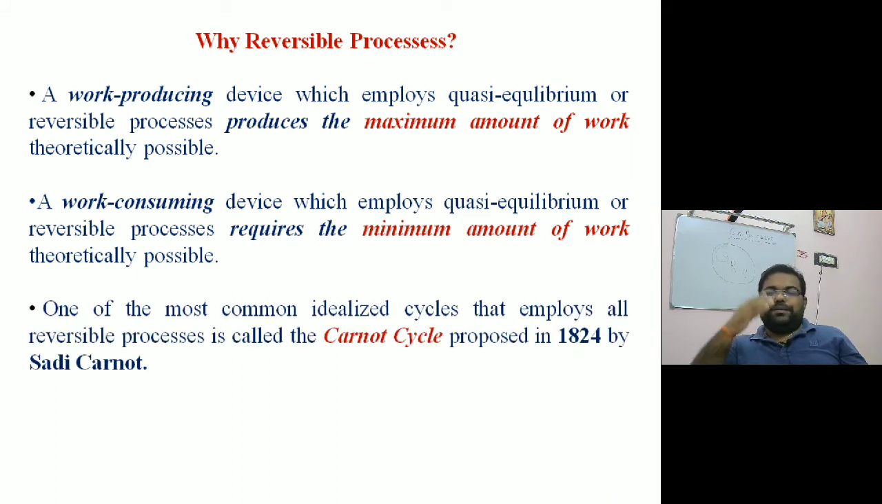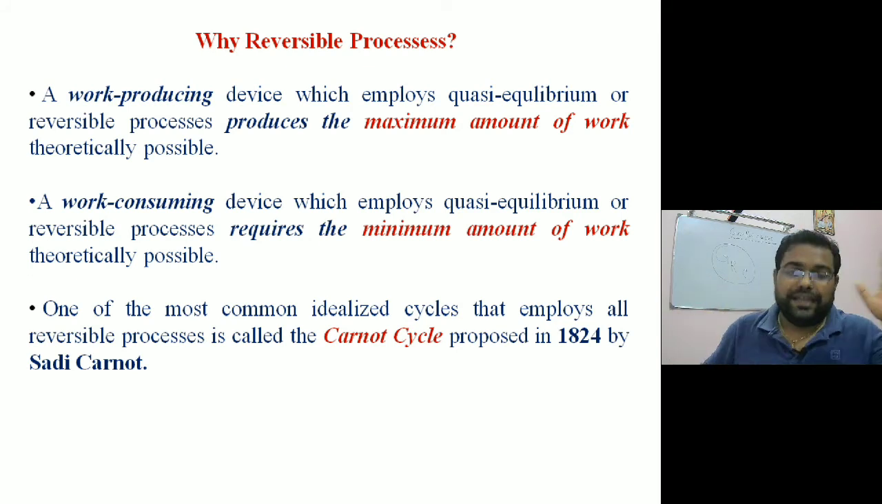One of the most common idealized cycles that employs only reversible processes was invented by Sadi Carnot in 1824. That cycle is known as the Carnot cycle. The Carnot cycle is a hypothetical cycle that does not exist in reality. All processes are reversible, which means it is a 100% efficient cycle. The efficiency of the Carnot cycle is 100%, which will not happen in reality.